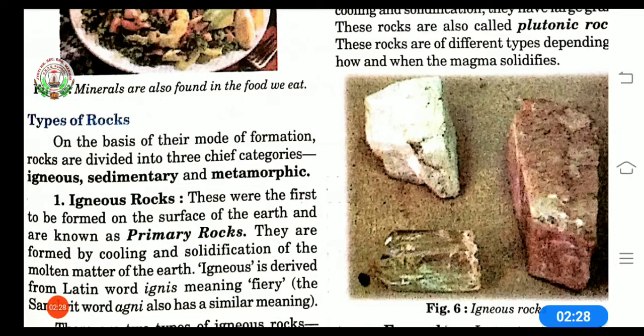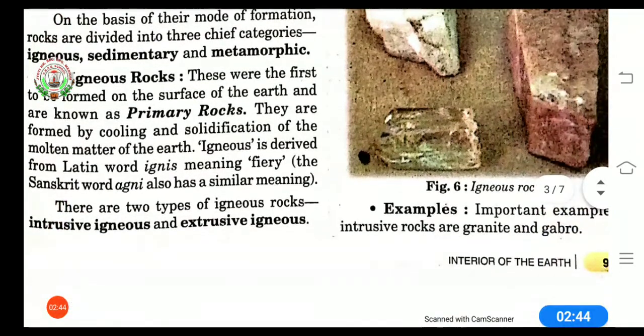Here, the word igneous is derived from the Latin word ignis, which means fiery. In Sanskrit also there is a word agni, which has the same meaning as ignis. Now these igneous rocks are further divided into two types. First is intrusive igneous and second is extrusive igneous.